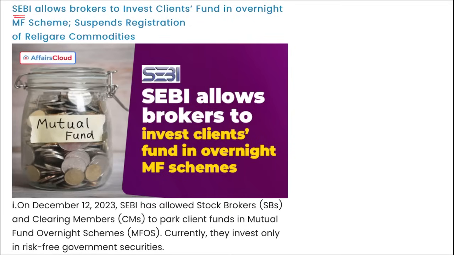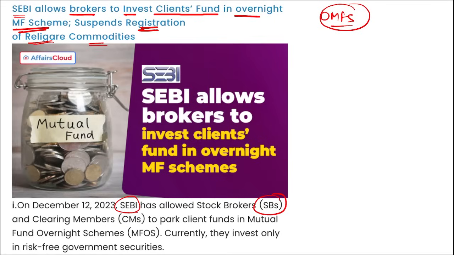Next is SEBI. SEBI has allowed the brokers to invest clients' funds in overnight mutual fund schemes, that is OMFS, and they have suspended the registration of Religare Commodities. Coming back, remember SEBI has allowed the stockbrokers and clearing members to park their client funds in mutual fund overnight schemes. Currently, they invest only in risk-free government securities.